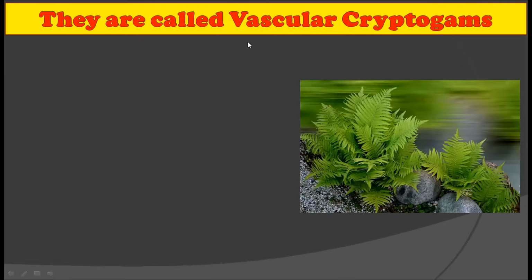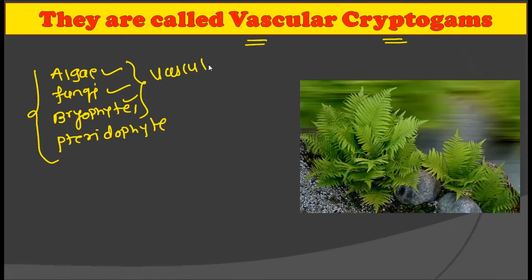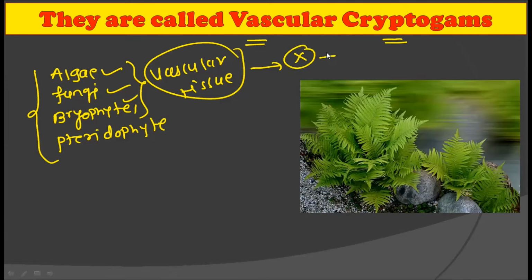Alright. So the very first thing you should know about the Pteridophyte is that they are also called the Vascular Cryptogams. As you may be familiar with the term cryptogam, cryptogams include algae, fungi, bryophytes, and pteridophytes, right? All these four are considered cryptogams because these are the lower plants. But out of them, the first three, that is the algae, fungi, and bryophytes, do not have vascular tissue or vascular bundle, right? Now, as you know, vascular tissue in the plant kingdom is primarily made up of xylem plus phloem, right? Presence of xylem and phloem makes the plant vascular.